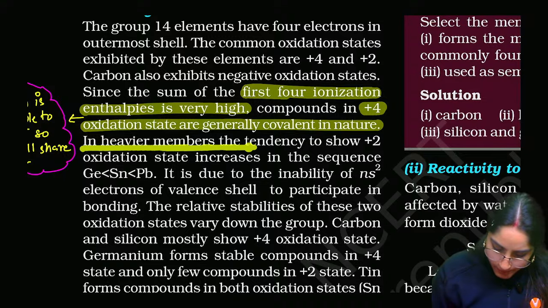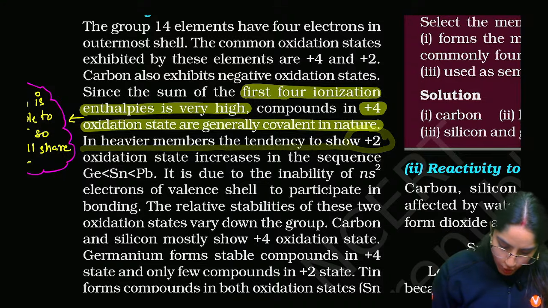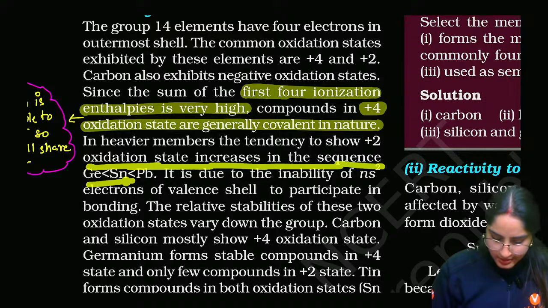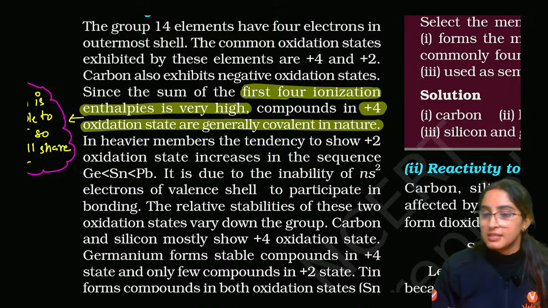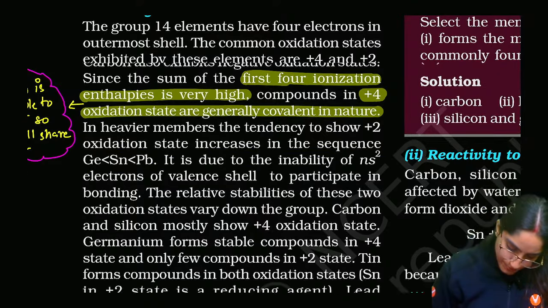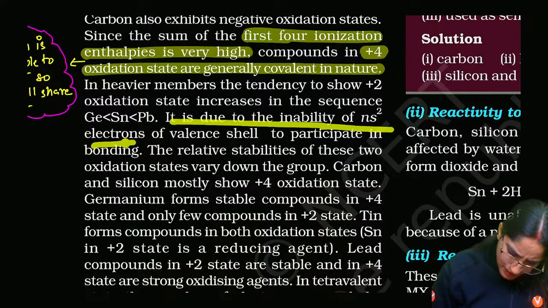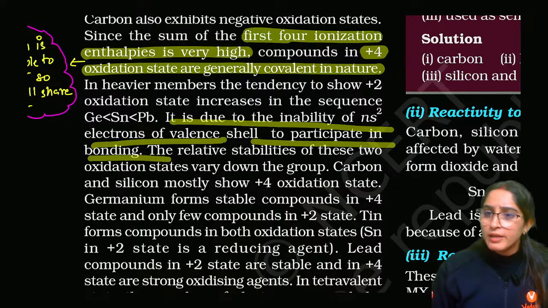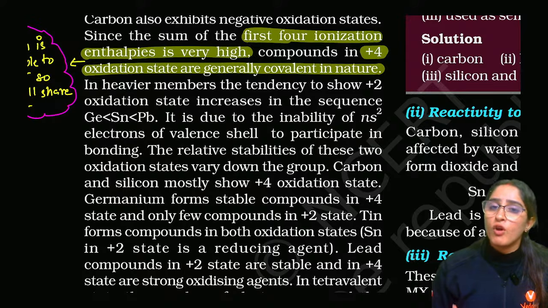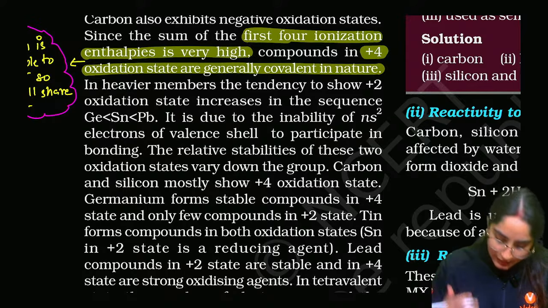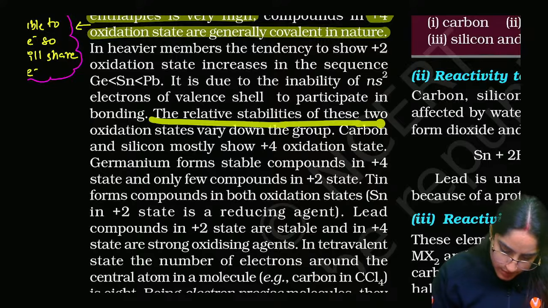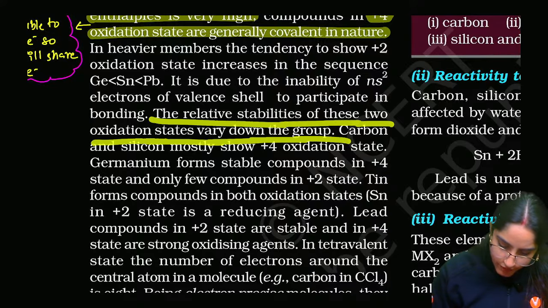In heavier members, the tendency to show plus 2 oxidation state increases because the lower oxidation state becomes more stable down the group. It is due to the inert pair effect, because d orbitals and f orbitals do not have a good screening effect. The relative stability of these two oxidation states varies down the group.